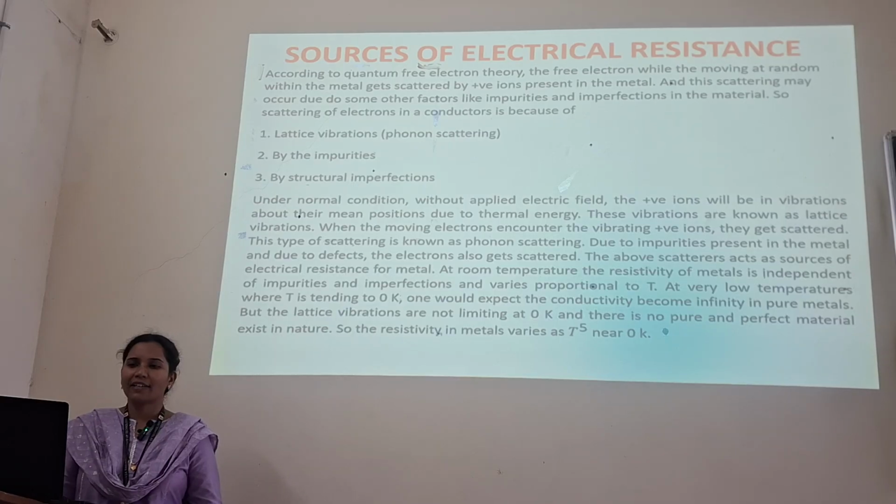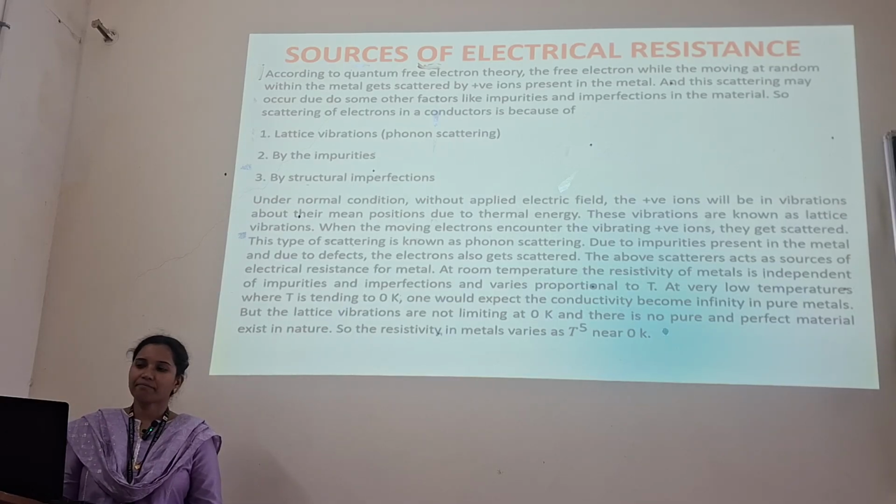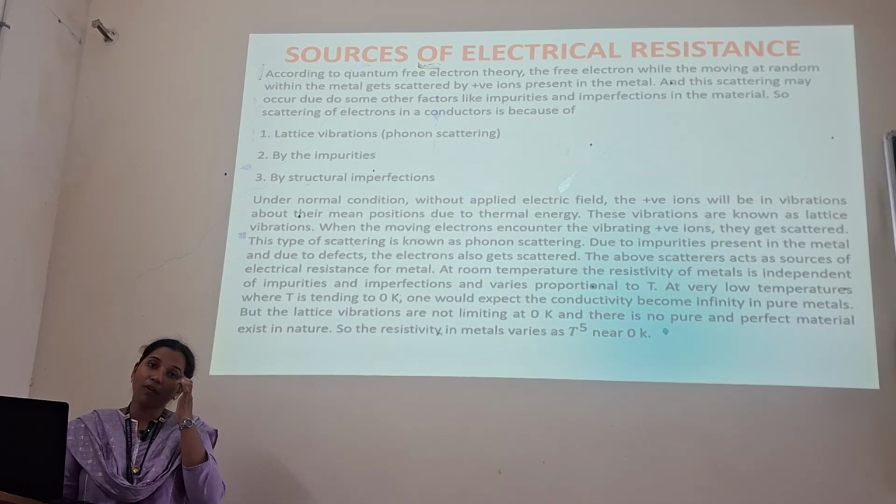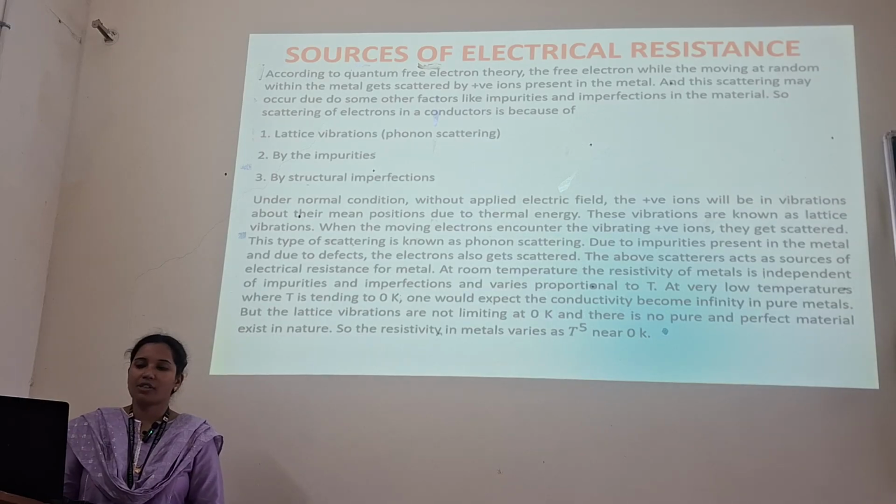Under normal conditions without an applied electric field, the positive ions will be vibrating about their mean positions due to thermal energy. These vibrations are known as lattice vibrations. When the moving electrons encounter the vibrating positive ions, they get scattered. This type of scattering is known as phonon scattering.